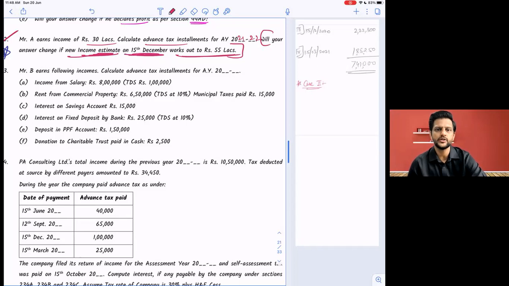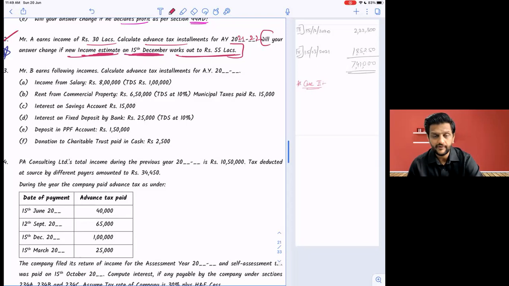That means, now pay attention, in the third installment, that is on 15 December, what is the taxable income? 55 lakhs. So will you pay on the third installment as per 55 lakhs? Yes. And obviously the fourth installment also as per 55 lakhs. Now tell me, use common sense. Will my third installment, the December installment, be quite high or not? Yes. Because I have to cover how much? 75 percent of the tax liability. All of you understood or no?